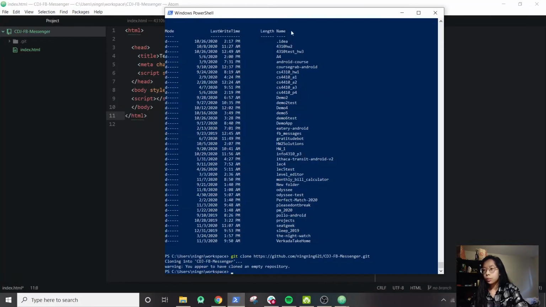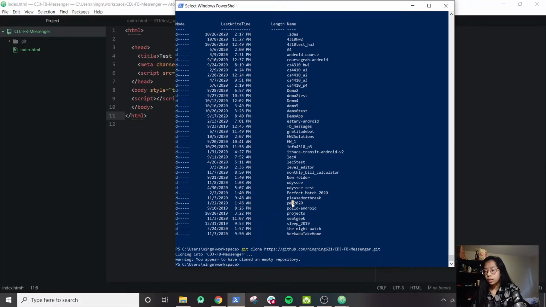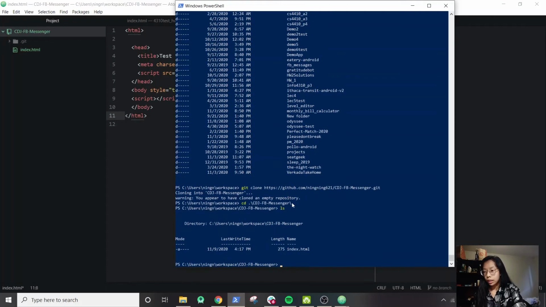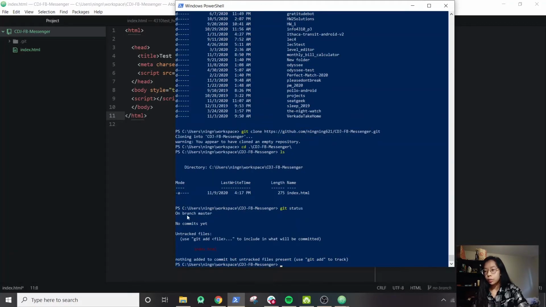Okay, so now that we go back to our terminal, let's cd into the new folder we created. So that's CDJ. And you do ls. You'll see that our new file is now in there. And then to check what is going on with Git in general, we can do git status. And this will tell us that we're currently on branch master, which makes sense. So this is a master branch that you always start off with. There are no commits, and we have a file, and it says it's untracked and it's red. This means that we haven't saved these changes to a commit or to the global repository on the web.